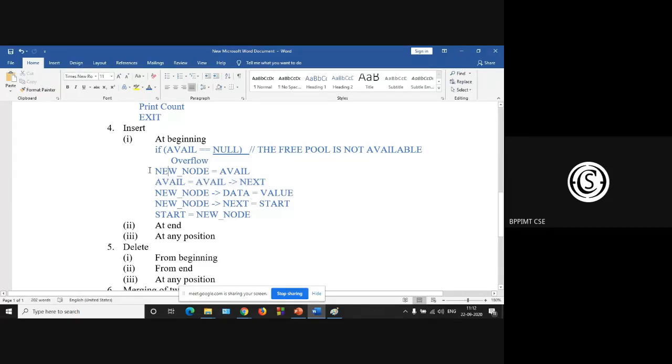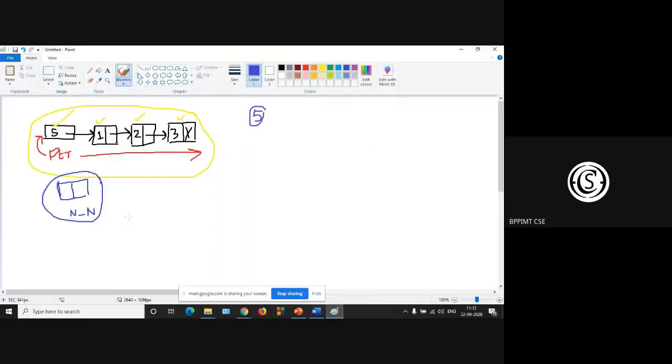These two lines create the structure of your new node. Next, this value is inserted by the user using the keyboard. The value is 5 here for our example. So 5 is inserted at the data part of the new node.